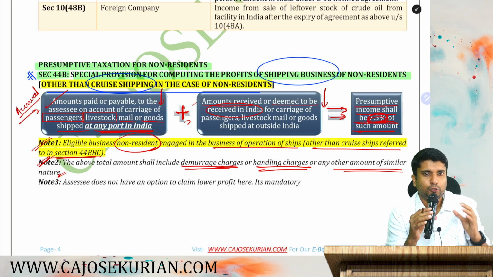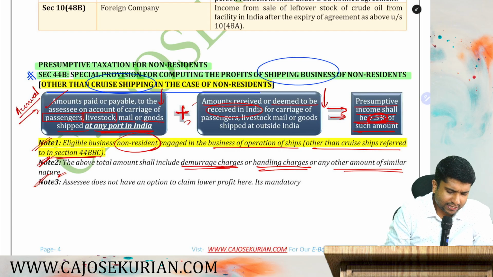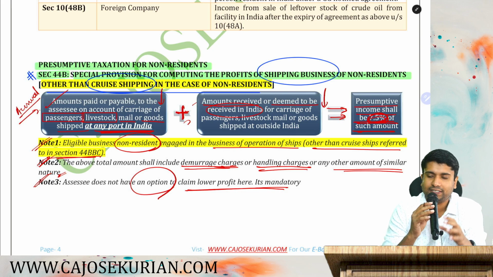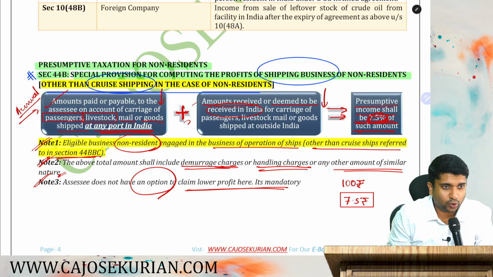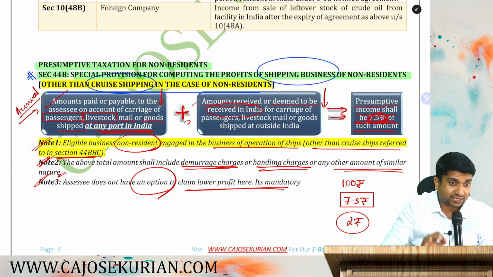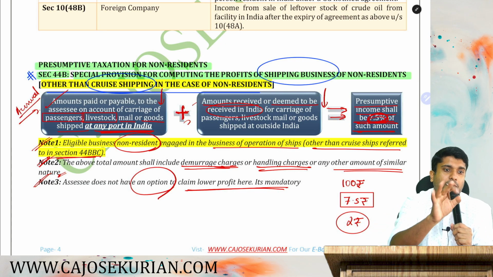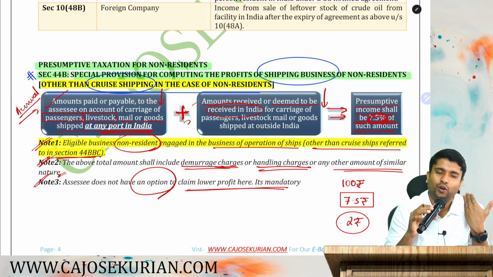Then on the total of all these you apply 7.5% to arrive at the presumptive profit. Note number 3. Assessee does not have an option to claim lower profit here. It's mandatory. What do you mean by it's mandatory? Say for example 100 rupees is your freight charges. Then how much is your income? 7.5 rupees should be your profit. Yes or no? You are saying that my profit is only 2 rupees. Can you show the original profit? No. You don't have an option to show original profit. You must compute your total income in accordance with the presumptive scheme. You don't have to maintain books of accounts. You don't have to compute the actual profit. We don't want to see that also.